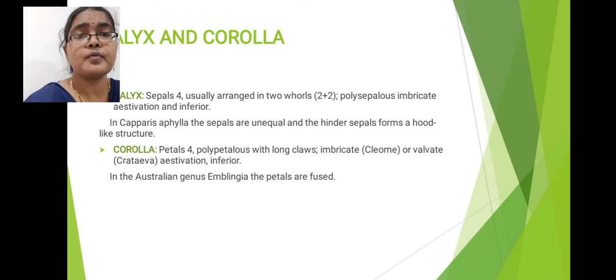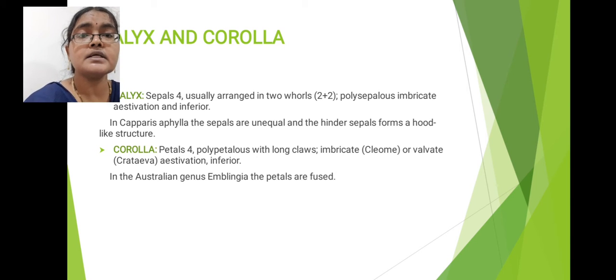Now we will discuss about floral parts in a detailed manner. First I will start the explanation of this floral parts with calyx part. Calyx means this is the outermost part of the flower. Individual members of calyx called as sepals. Here Caparidaceae family members, sepals or calyx part if you observe means sepals are mostly 4 in number. Usually these are arranged in 2 whorls, that means 4 sepals are arranged in 2 whorls.